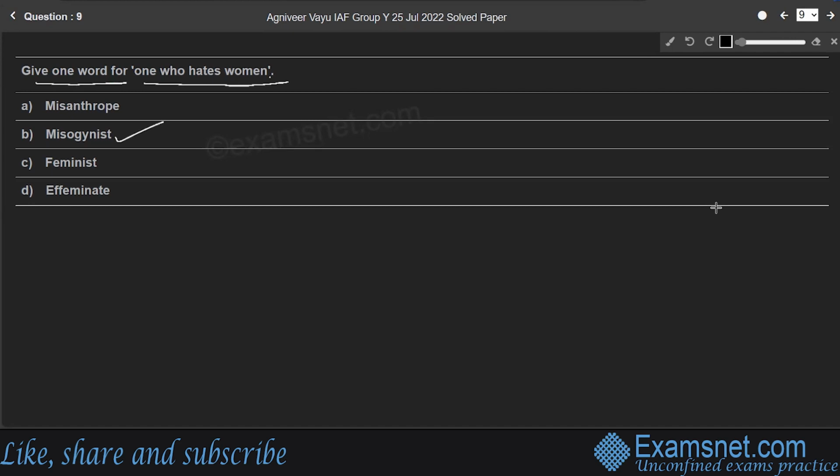Whereas the remaining options, misanthrope. Misanthrope means a person who hates or avoids other people. Whereas option C, feminist. Feminist is a person who supports equal rights and opportunities for all genders, not only for women.